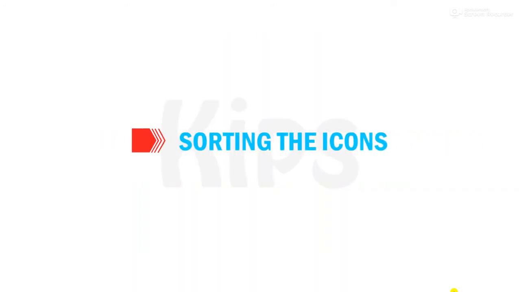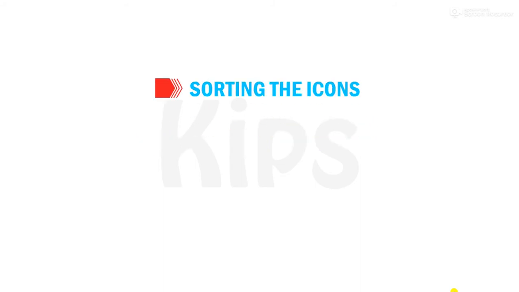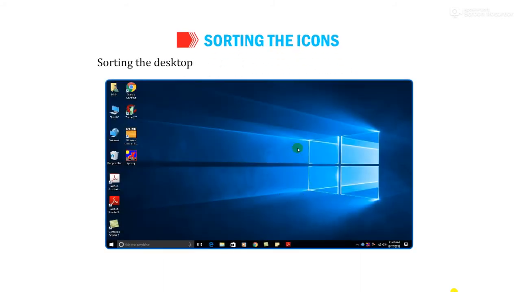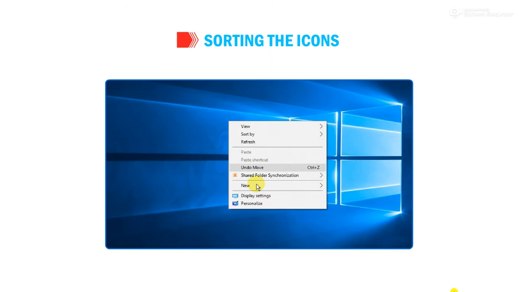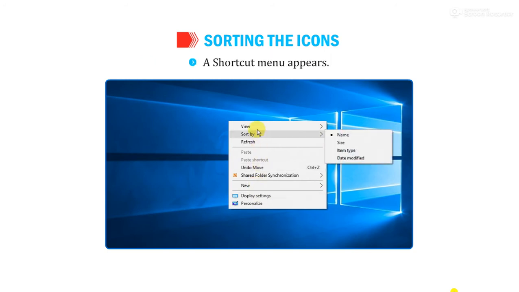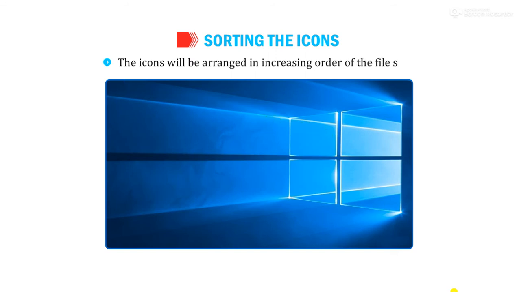Now we shall learn about sorting the icons. Sorting the desktop items means arranging them in a proper order. Right-click on the blank area of the desktop. A shortcut menu appears. Point to the Sort By option and click the Size sub-option. The icons will be arranged in increasing order of the file size.